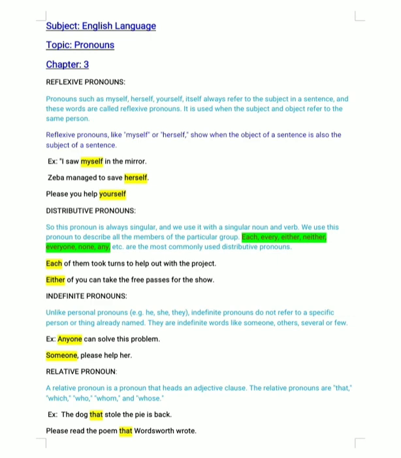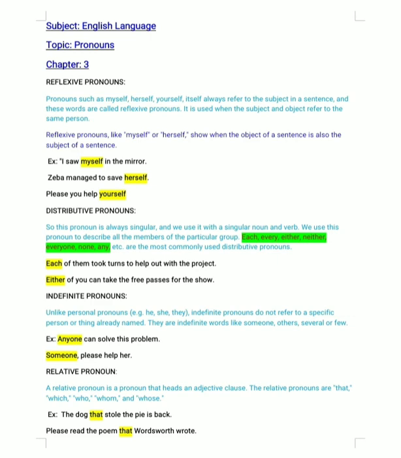Now coming to the distributive pronoun. This pronoun is always singular, okay, and we use it with a singular noun and verb. And we use this pronoun to describe all the members of the particular group. And the examples of distributive pronouns are each, every, either, neither, everyone, none, any, etc. Okay, these are the most commonly used distributive pronouns.